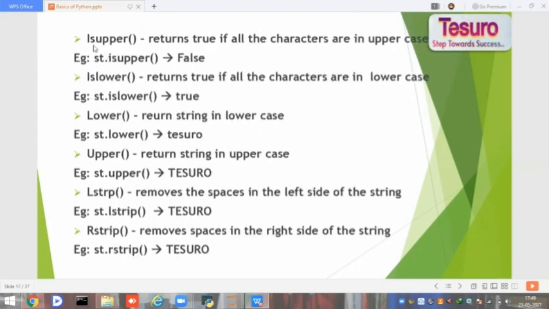Is upper returns true if all the characters in the given string are uppercase. Else it returns false. In the same way, is lower checks whether all the characters in the string are in lowercase or not. And st dot lower of is the function which changes the given string to lowercase, whereas upper changes the entire string to uppercase.